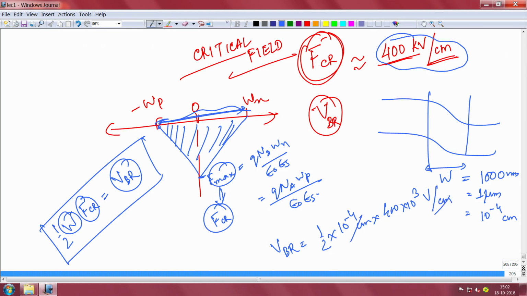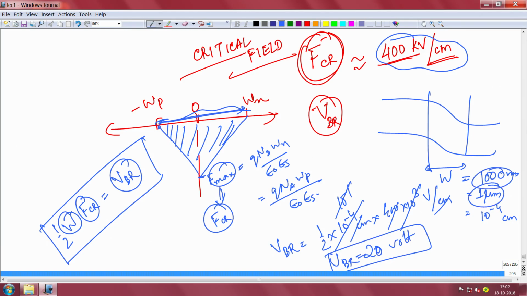So, centimeter gone, this is 10 to the power 3, this is 10 to the power minus 4. So, this is 10 to the power minus 1, this one goes here, 20 by 2. So, this is 20 volt. So, the breakdown voltage is 20 volt. You can block 20 volt with a depletion region of 1 micron or 1000 nanometer if your silicon's critical field is 400 kilovolt per centimeter. Okay. That is the breakdown voltage you can essentially block.